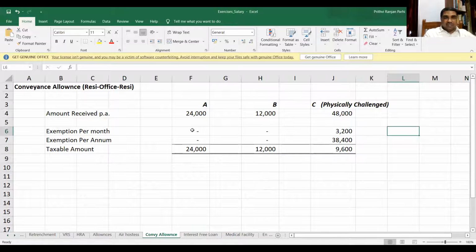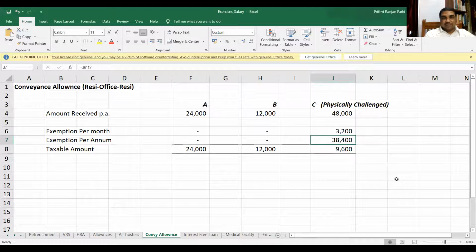Nothing will be exempted for A and B. But 3,200 rupees per month will be exempted for physically challenged employees. So his total exemption per annum will be 3,200 into 12, so it comes to 38,400. Consequently, for C, the taxable amount will be only 9,600.